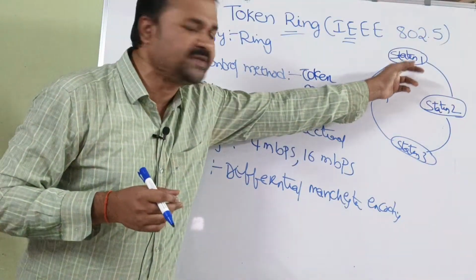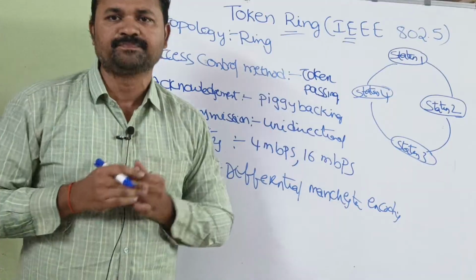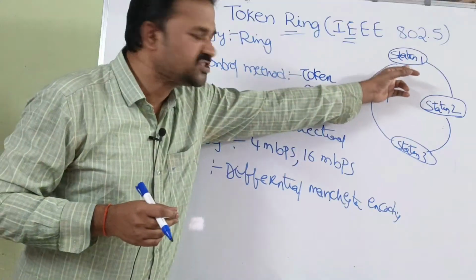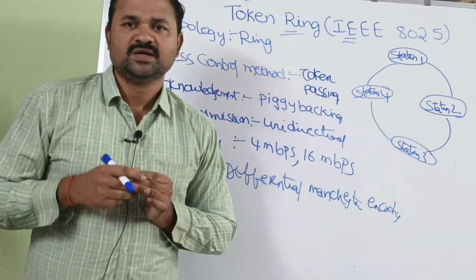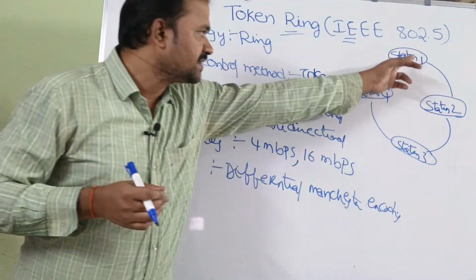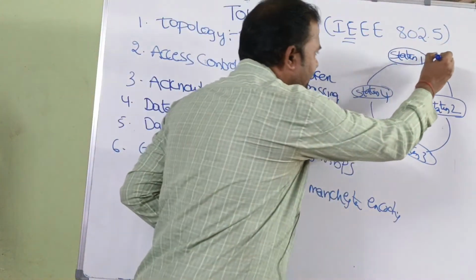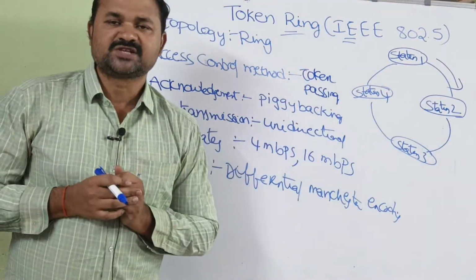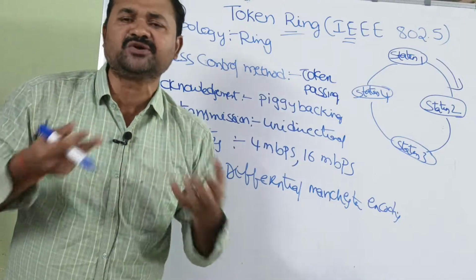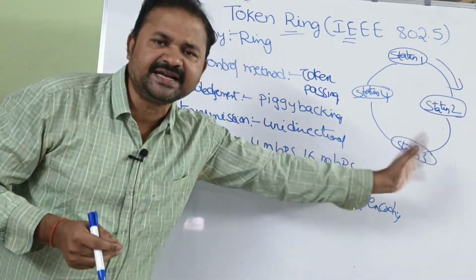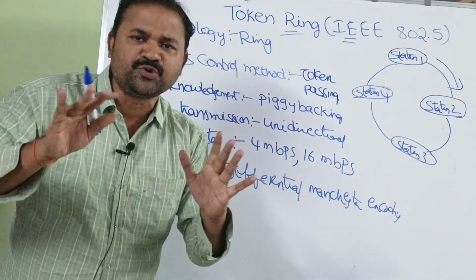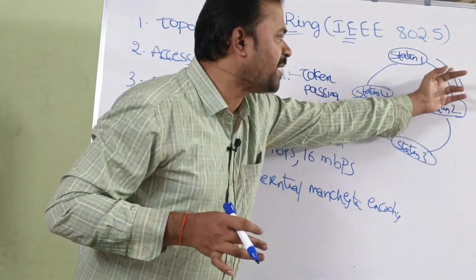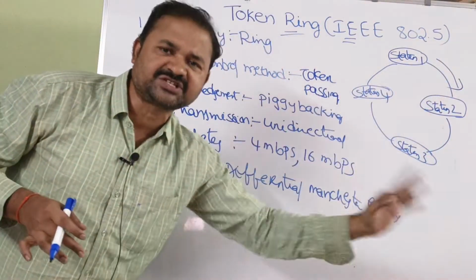Let us assume that station 1 has some data as well as the token. So now station 1 can send the data. After sending the data, the token will be passed to its next station. Suppose station 2 has some data to send, then station 2 can send the data now. Suppose station 2 has no data to send, then station 2 simply passes this token to its next station.